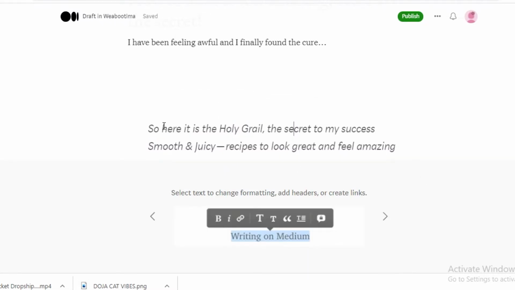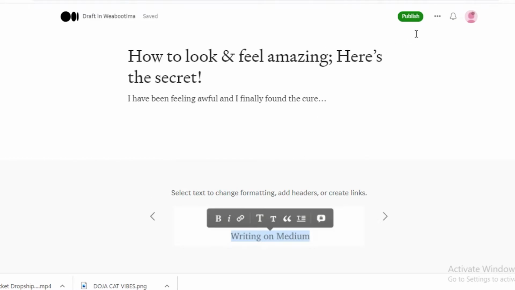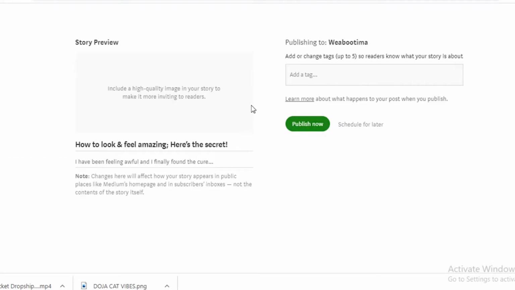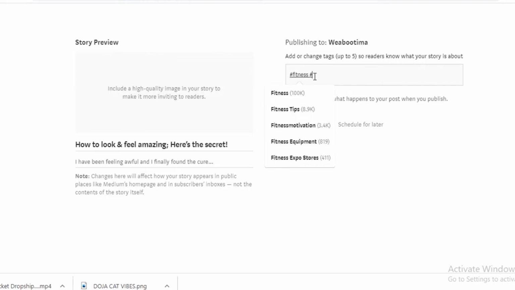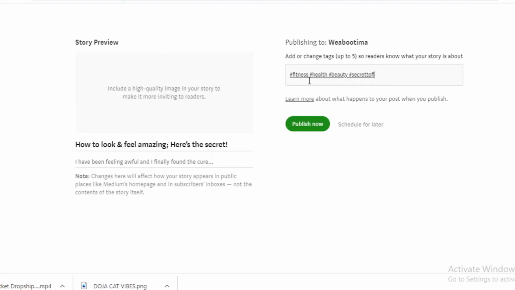Now after that, once you have written your entire article, you're just going to click on publish over here. You're going to get a basic preview of your image, and then you're going to add a few tags. So you can add up to 5 tags, and I would suggest that you add as many as you can. So I have fitness, and after that I'm going to add health, beauty, secret to fitness, and the last tag that I'm going to add is lifestyle. And the reason that I recommend that you add all 5 tags is that it's going to help you get the word of your product out there.